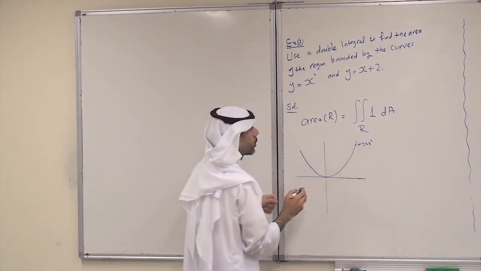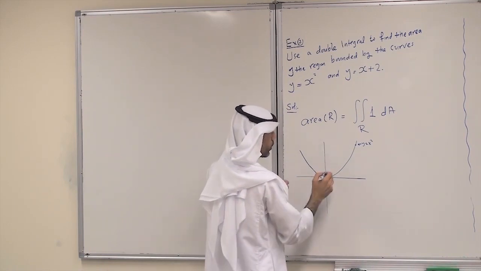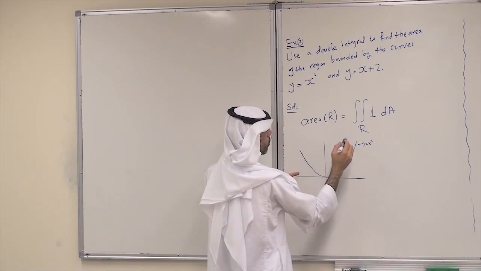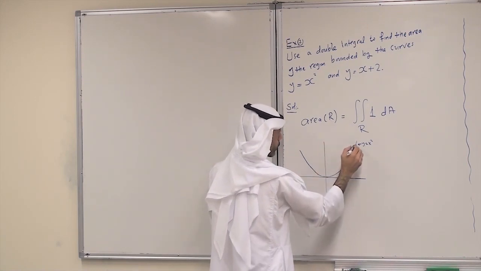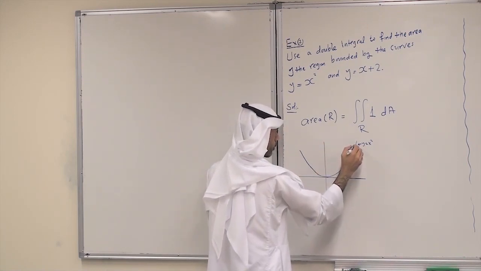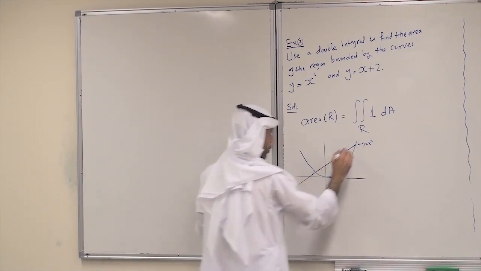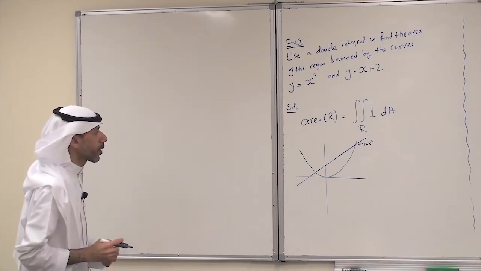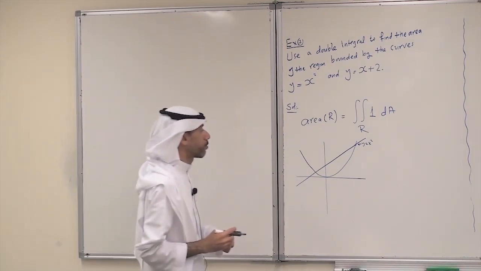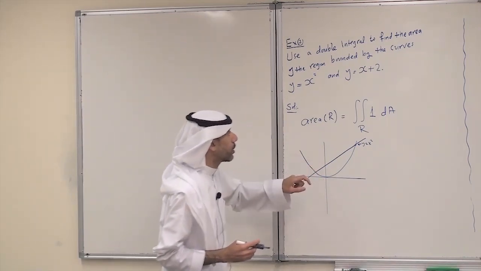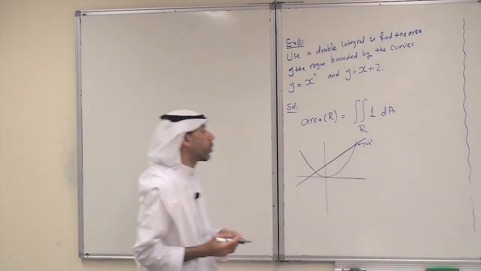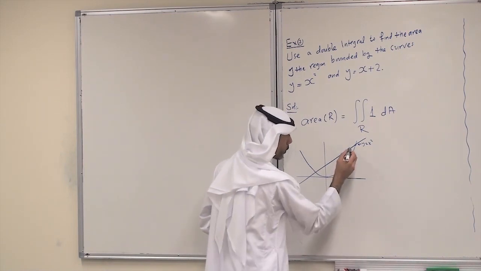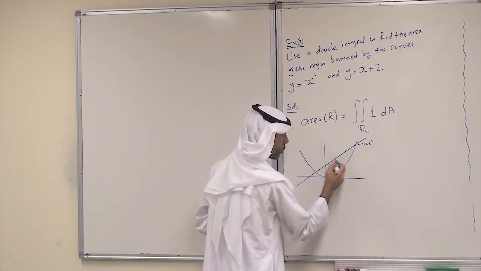And if x equals minus 1, for example, this becomes 1. If x equals 0 it is 1, if x equals 2 it is 4. So this is the region bounded between the two curves.